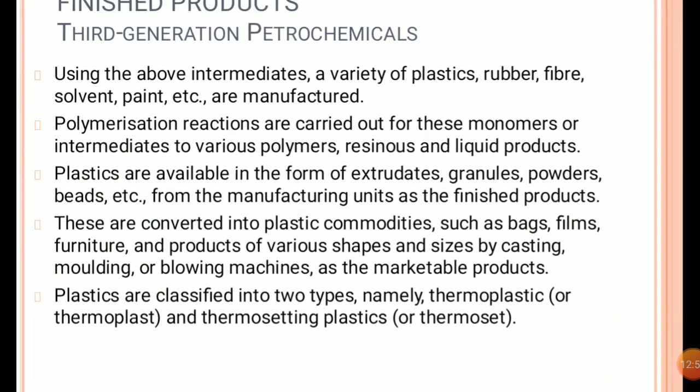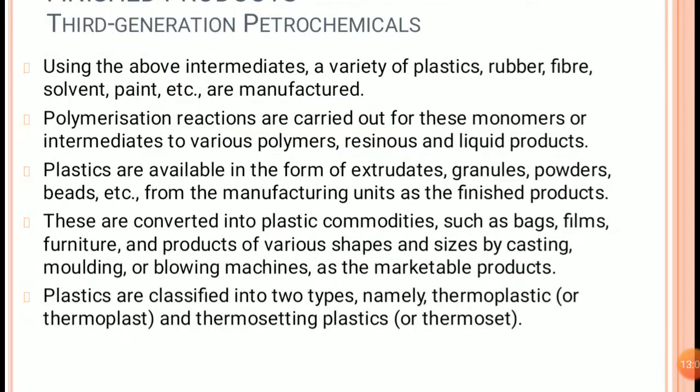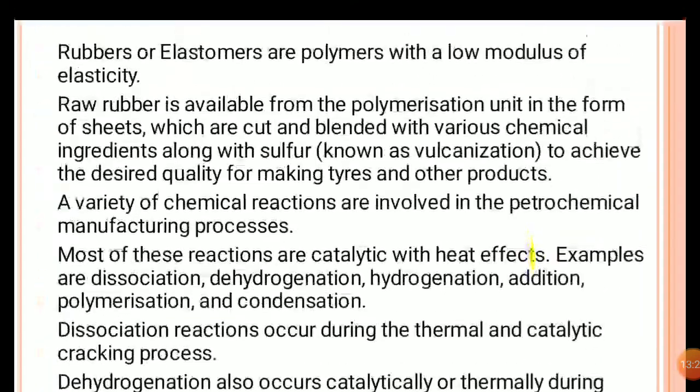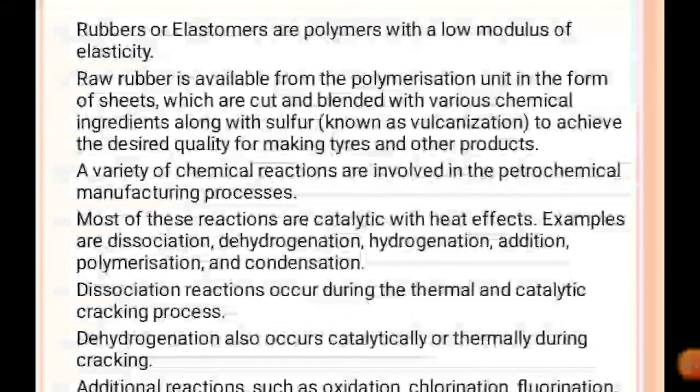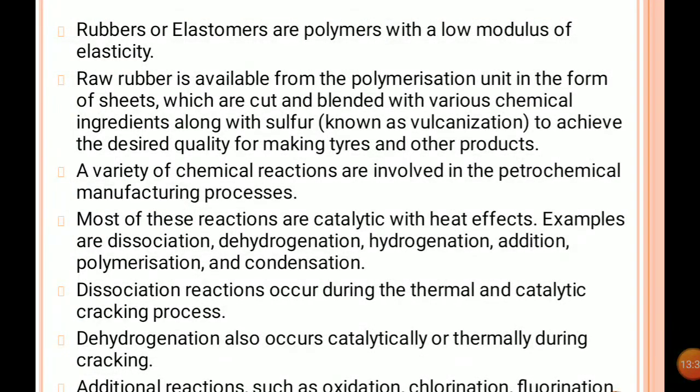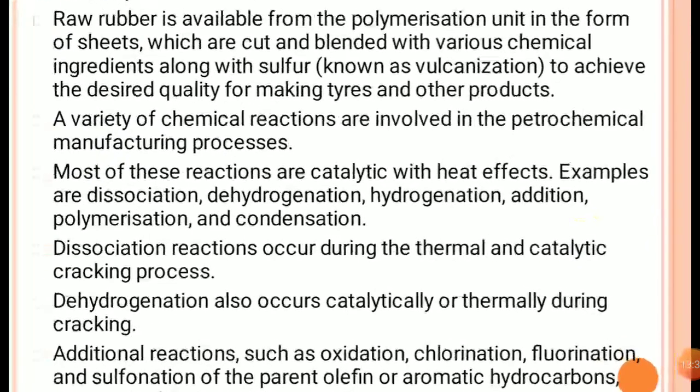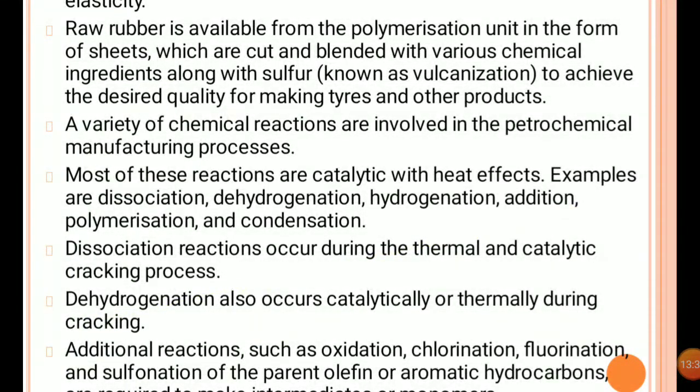Whatever polymers we are getting, they are further given a physical and chemical change. So we can get a value added product, that is plastics. Then again plastic will be converted into a number of plastics. It may be thermoplastic, thermosetting plastic. So these are the final products, or the third generation petrochemical products. Again we get another type of product which is called rubbers, also called elastomers. They have a large variety of applications in our industries and in our day-to-day life.